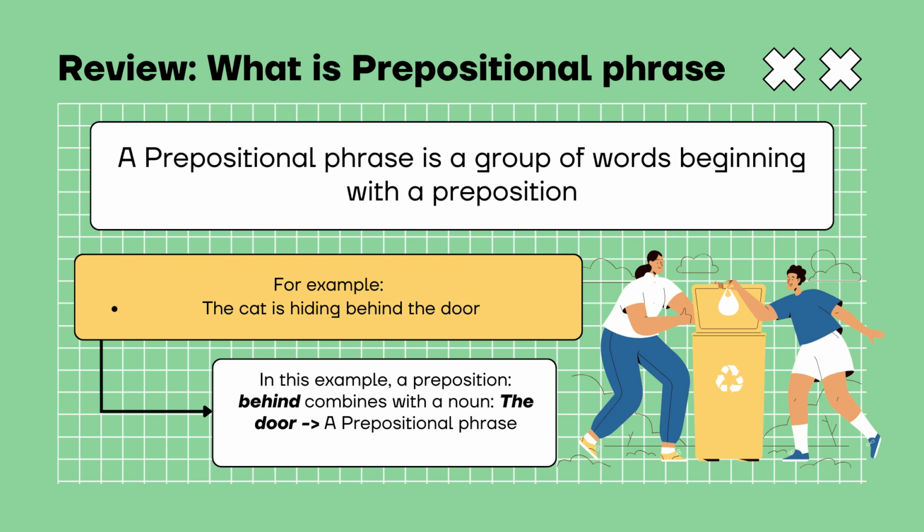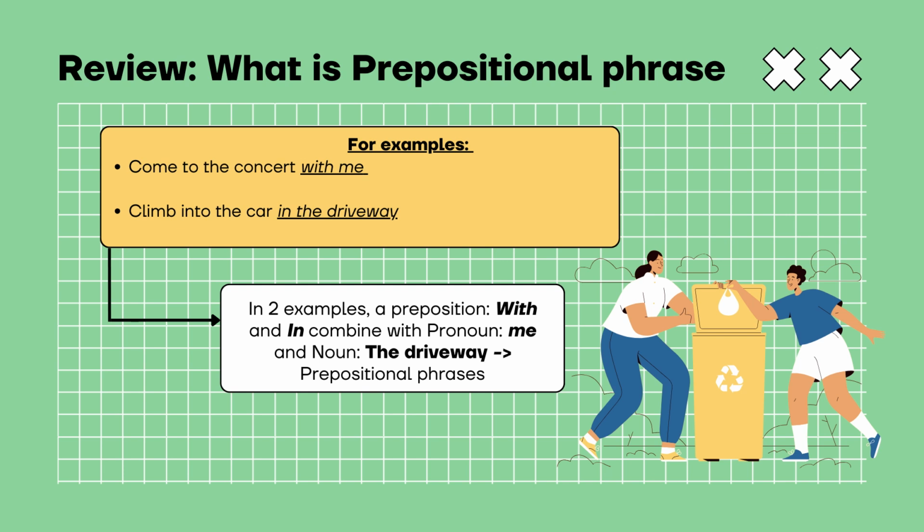A. Definition. A prepositional phrase is a group of words beginning with a preposition. Example: the cat is hiding behind the door. Come to the concert with me. Climb into the car in the right way.